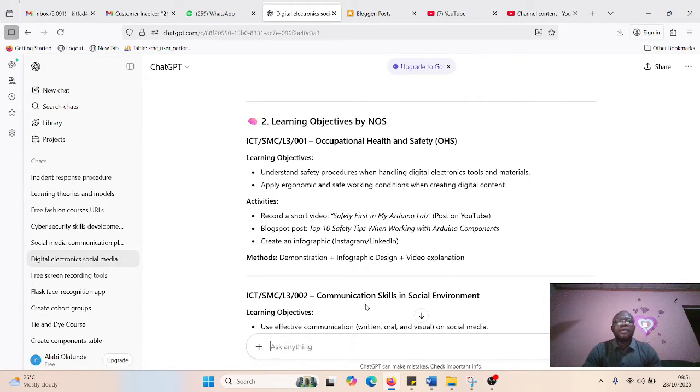Open your work plan and go to learning objective according to your NOS. You can say learning objective by NOS. NOS means National Occupational Standard. In your National Occupational Standard, there is a unit called Occupational Health and Safety, OHS. So what are the things to do to achieve this unit in your NOS so that you can generate evidences that match up with the NOS? Now, in my own work plan, I have the following activities.